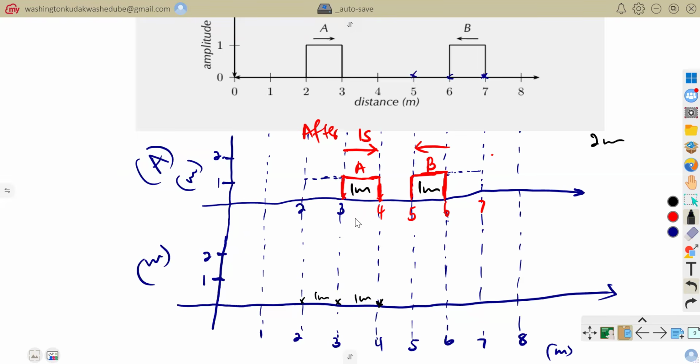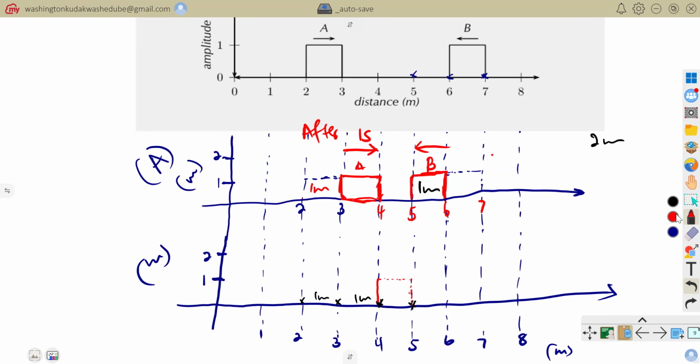So when we were starting at 2 meters there, for A, we are now starting at what? At 4 meters. Where we were ending at 3 meters, we are now ending at what? At 5 meters. That is for A. Because now it has moved a distance of, let me just correct that, I want to correctly represent it. It has now moved a distance of 2 meters. This was 1 meter, another 1 meter, that is 2 meters after 2 seconds. Now the pulse is here.